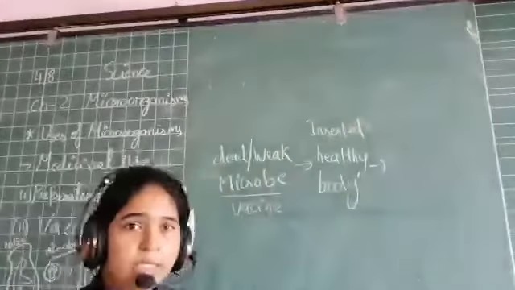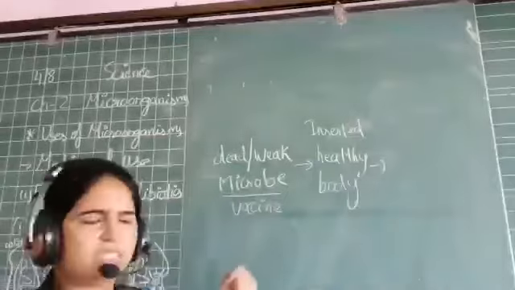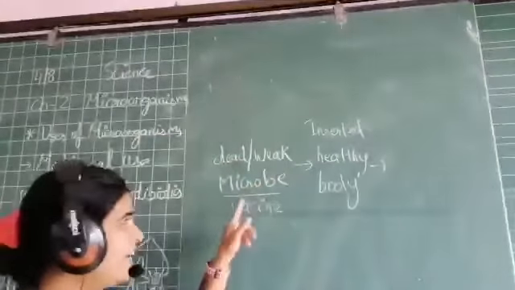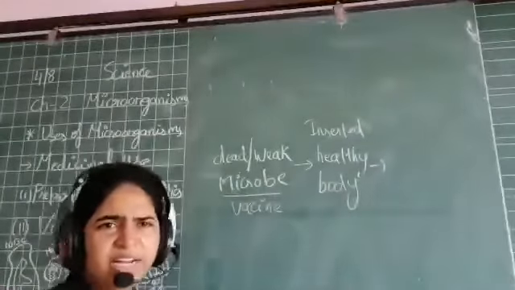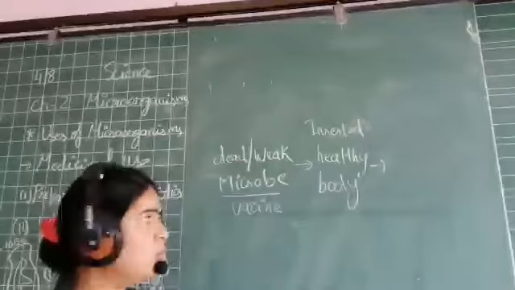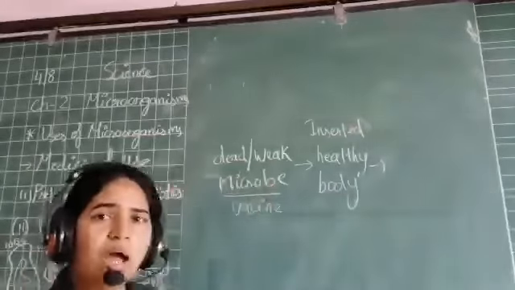Our body produces antibody fighters against this dead and weak disease-causing microorganism. उसको नहीं पता है कि वो dead है या वो weak है, उसको नहीं पता. The body comes to know, oh, one microbe has entered and this is going to harm the body.